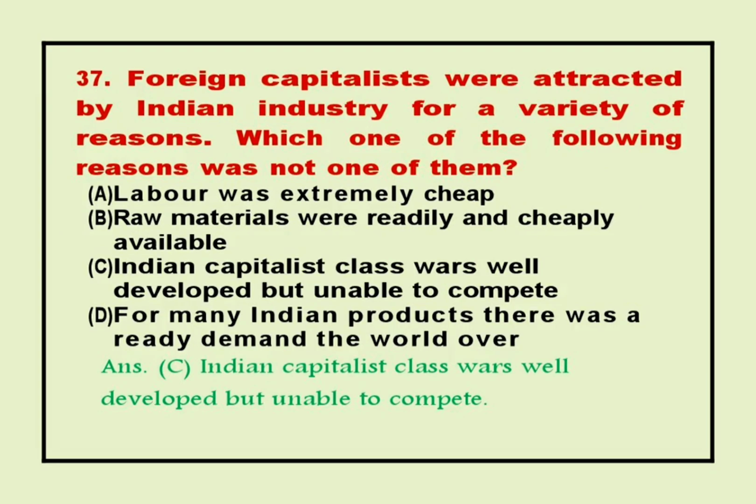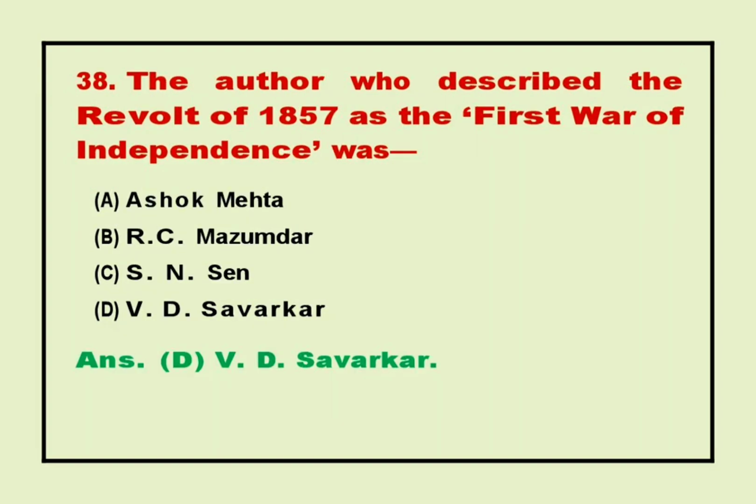37. Foreign capitalists were attracted by Indian industry for a variety of reasons. Which one of the following reasons was not one of them? Answer C. Indian capitalist class was well developed but unable to compete. 38. The author who described the revolt of 1857 as the first war of independence was? Answer D. V. D. Savarkar.